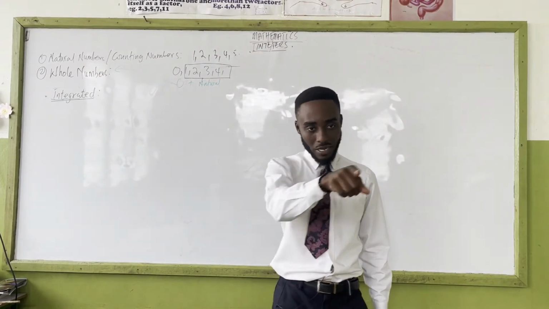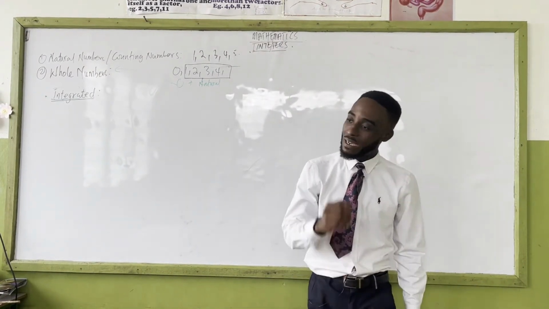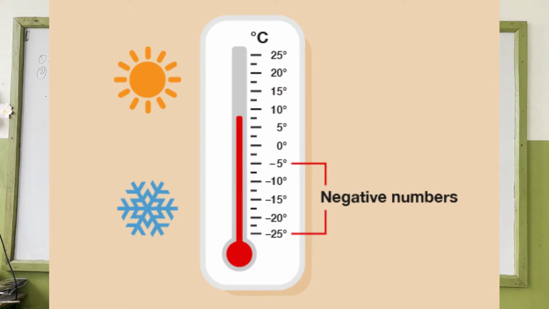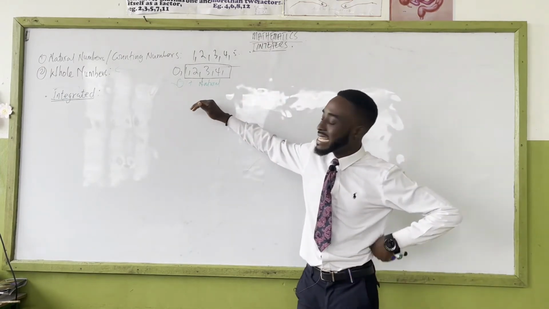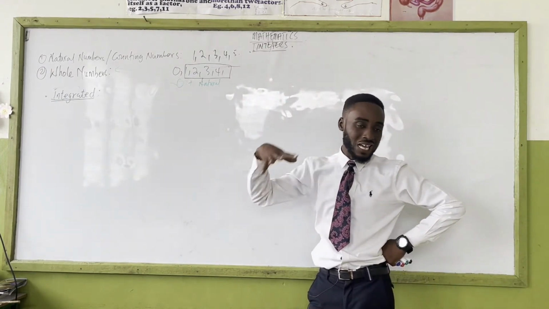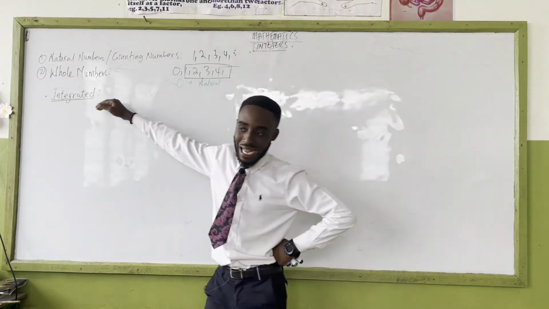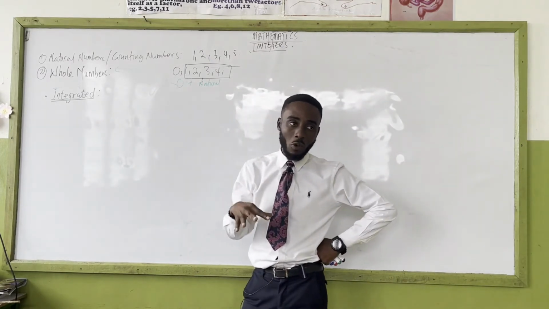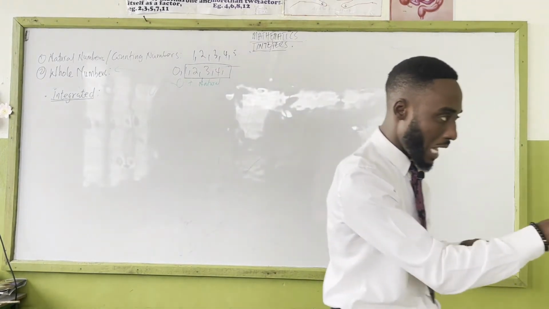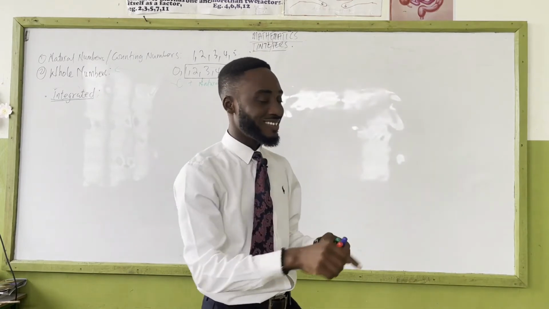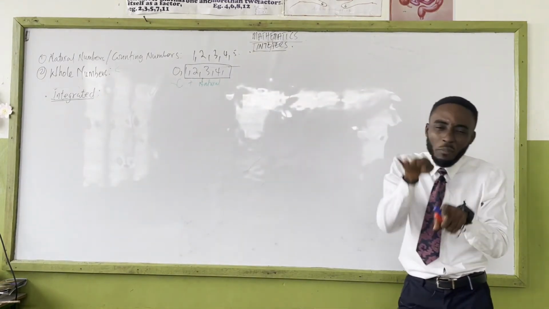You've met negative somewhere. Yala? The weather. You see that on a thermometer. You realize that the temperature has gone below 0, negative something. Do you understand? So negative numbers are all around us. So whole numbers are the ideal, but now we need a system where we would have to account for things that happen below 0. Are you following that? All right.